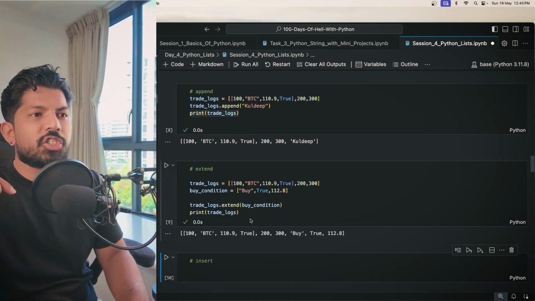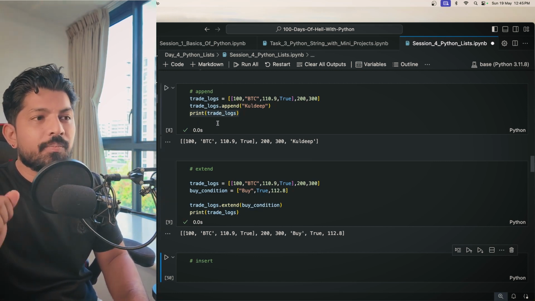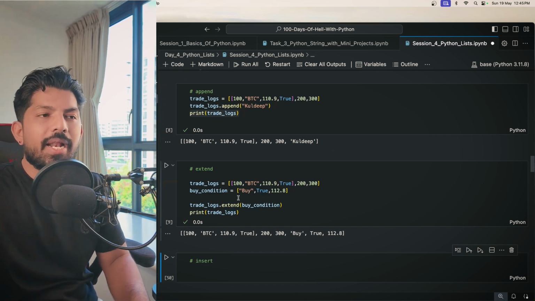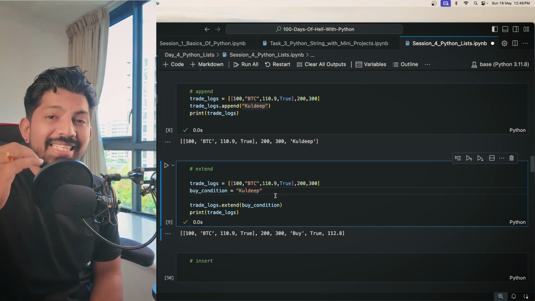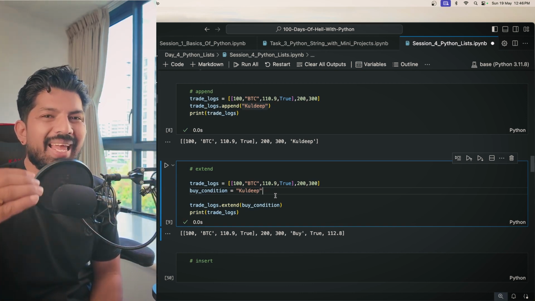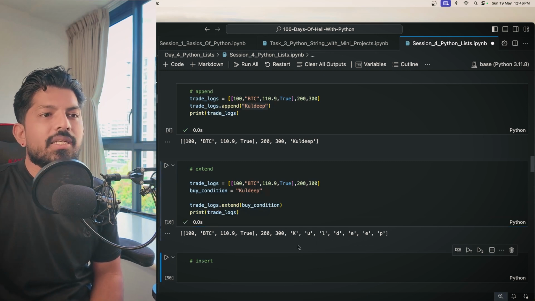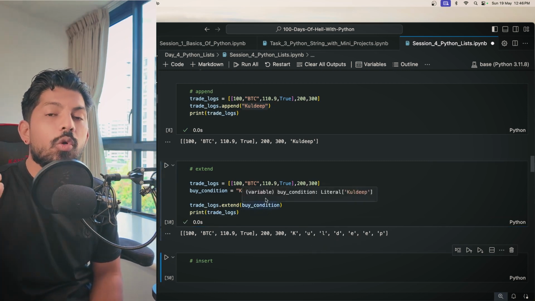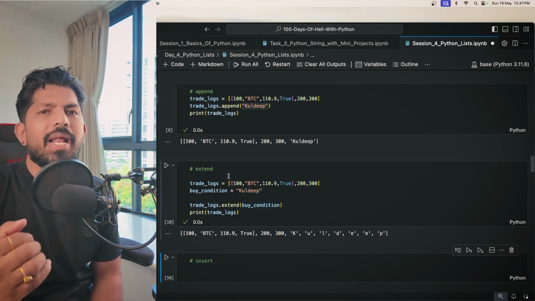But here is a catch. You have to make sure that append is used only for a single item and extend is used only for multiple items. So if you get confused and instead of giving multiple values here, you just give a string here. So for example, instead of multiple values, you have given a single string here. So now pause the video and let me know the answer in the comments. I'll just wait for a few seconds. Okay, let me show you. When I hit shift enter, I get the values like this. So what we can conclude, that extend has an inherent property which always adds multiple items to a list.